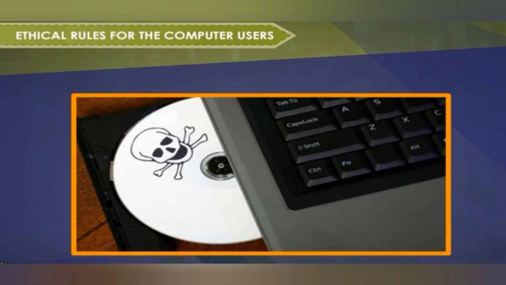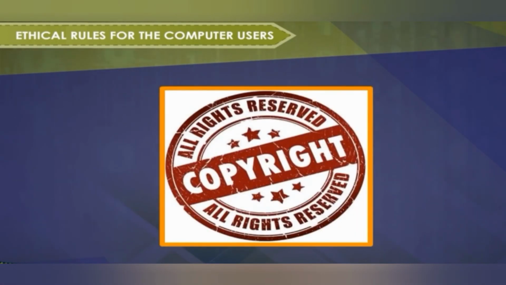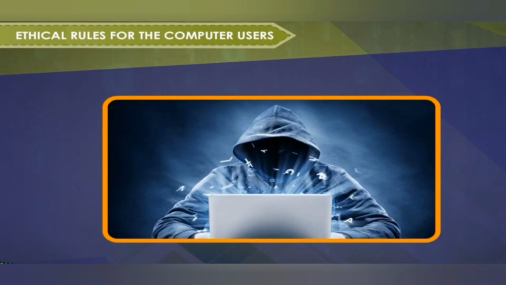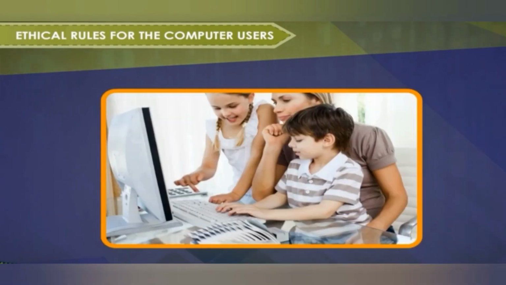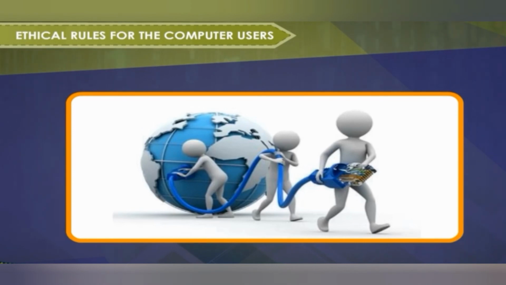Do not copy copyrighted software without the author's permission. Always respect copyright laws and policies. Respect the privacy of others just as you expect the same from others. Always use polite language in discussion forums and emails. Do not use others' computer resources without their permission. Use internet ethically. Always visit only those websites which are appropriate to your age. Complain about illegal communication and activities to law enforcement authorities.